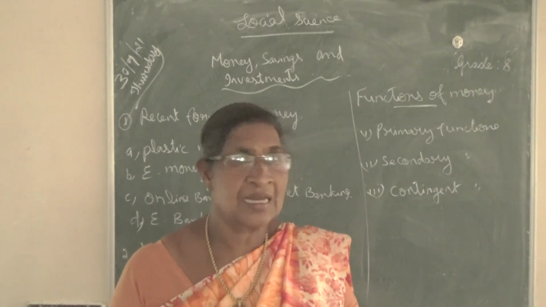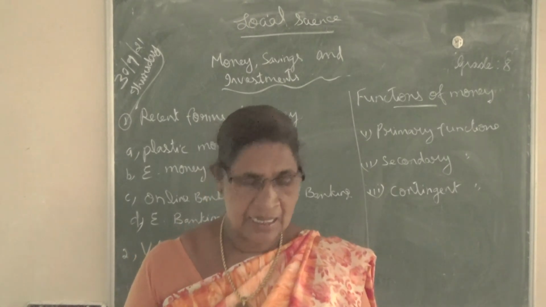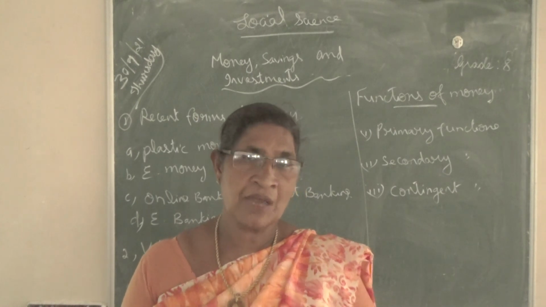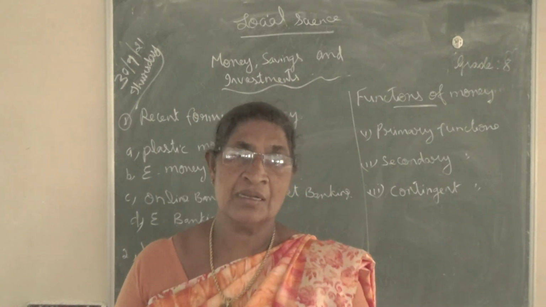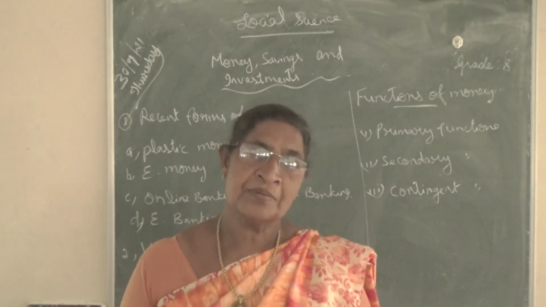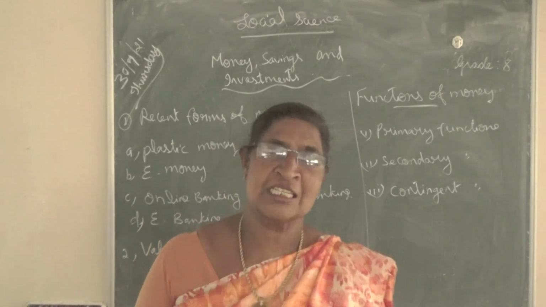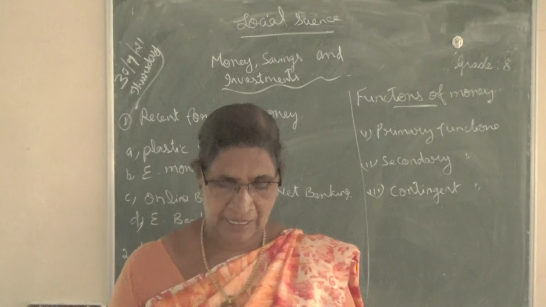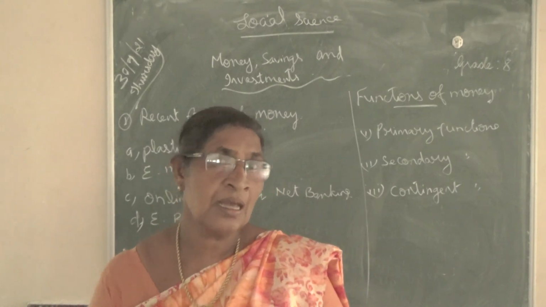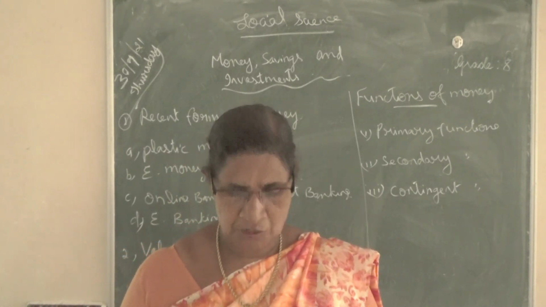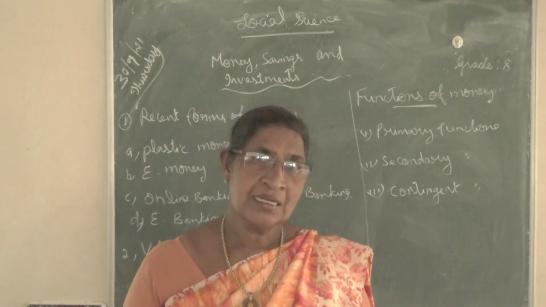It measures and distributes the national income. According to the value of money only, we can calculate whether it is a rich country or poor country, rich people or poor people, like that. So here it is the measurement and distribution of national income.